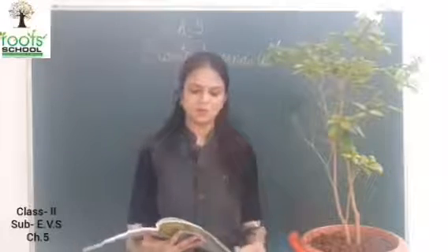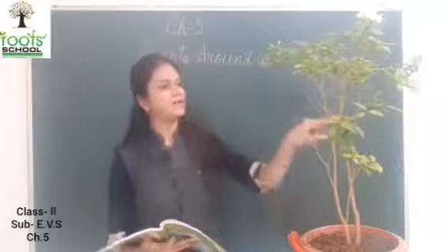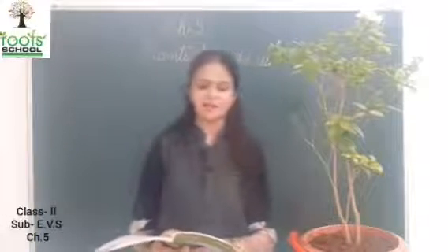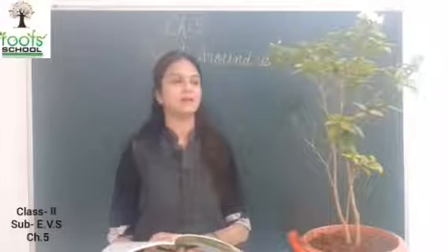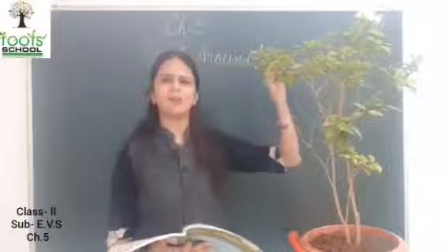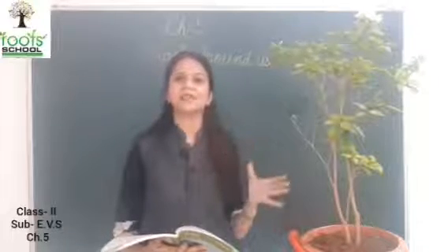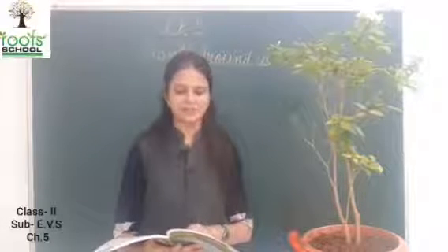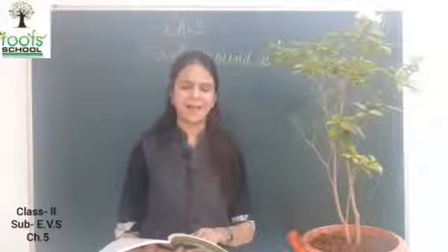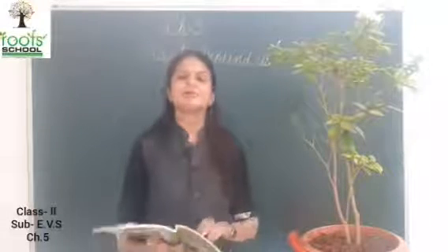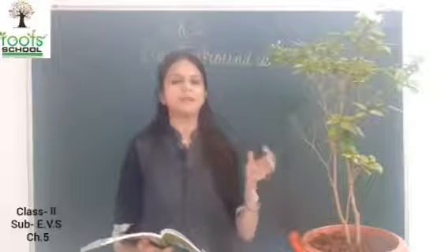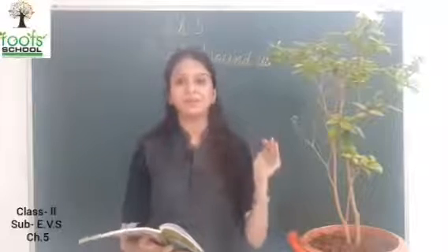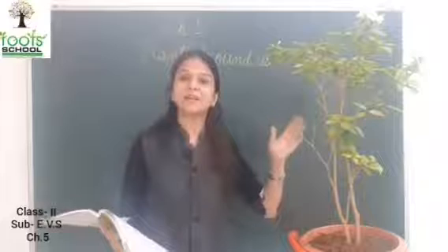Okay? Now leaves. These are leaves. Leaves are usually green in color. Most trees, have you seen? Most plants have green leaves. The leaves of different plants are different in shape and size. हर ट्री की लीव्स, किसी की स्मॉल होती हैं, some have big leaves, some have small leaves. Have you seen a banana tree? Banana tree has long, big leaves.